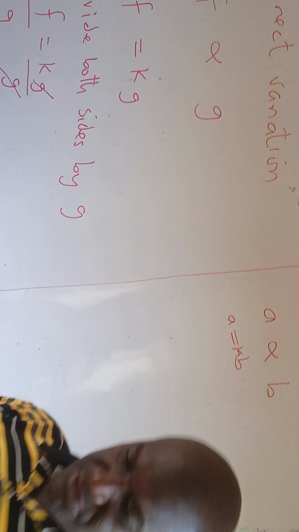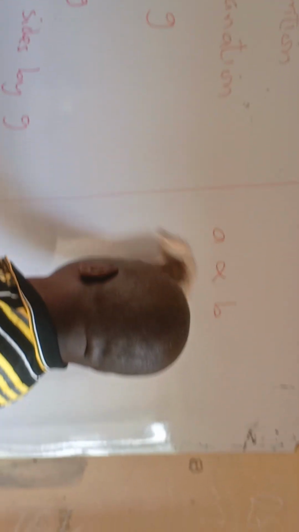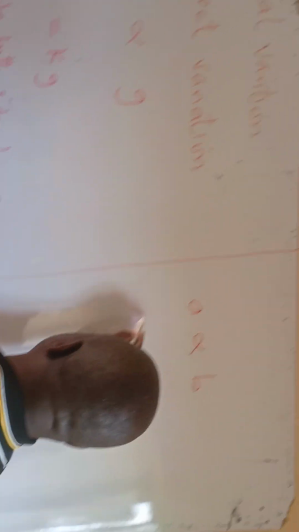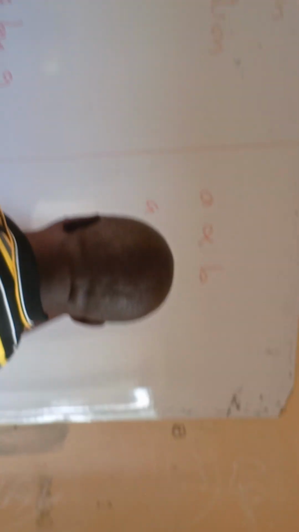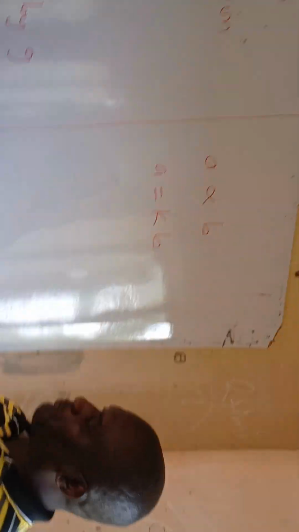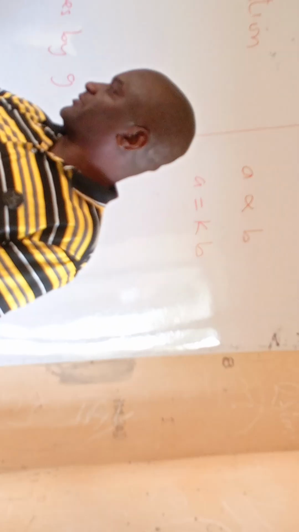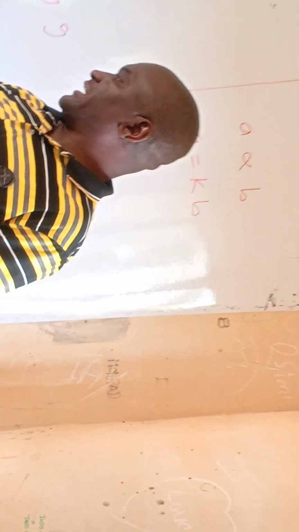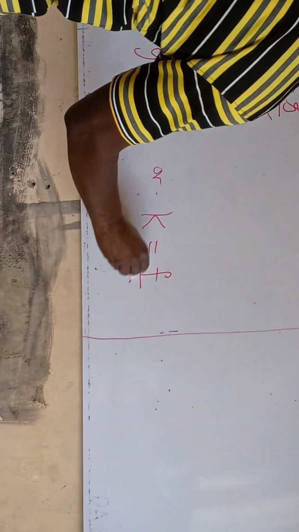So she has introduced a constant. That means she replaced the proportionality sign with equals to and K. Is that okay? So let me write it properly. So that means we're going to have A is equals to KB. Is that okay? Yes. And here we said we are dividing both sides. So I want you to help us get the constant K. I know this one is something as K is equals to F all over G.